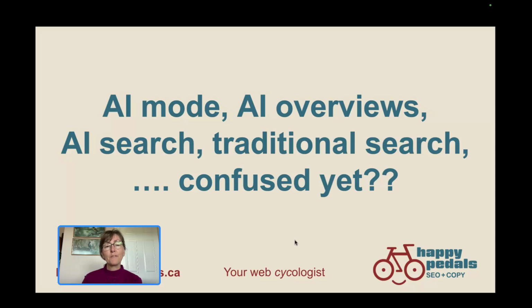Hi there. Have you noticed that there are more and more ways to search for products and services online? You may have heard about Google's recently released AI mode. You may have seen their AI overviews, which have been at the top of searches for some time now. You've probably heard of AI search using tools like ChatGPT or Perplexity. And then there's still the traditional search using tools like Google, Bing, DuckDuckGo.